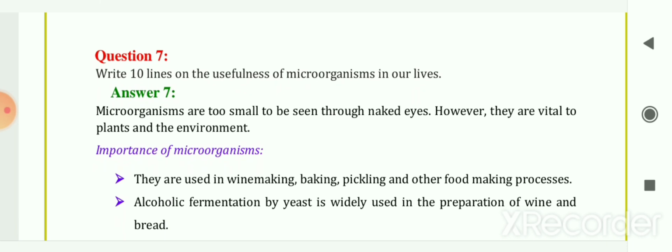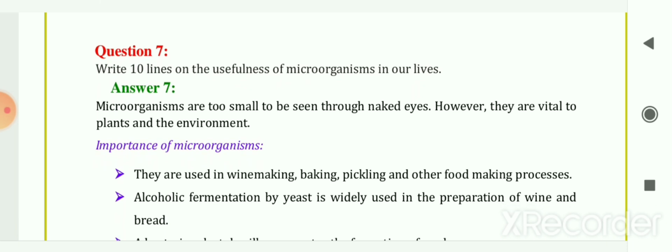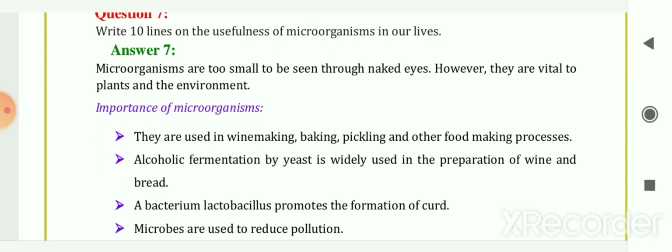Next is, write 10 lines on the usefulness of microorganisms in our lives. So microorganisms are too small to be seen through naked eyes. However, they are vital to plants and environment. They are playing a vital role in plants and environment.